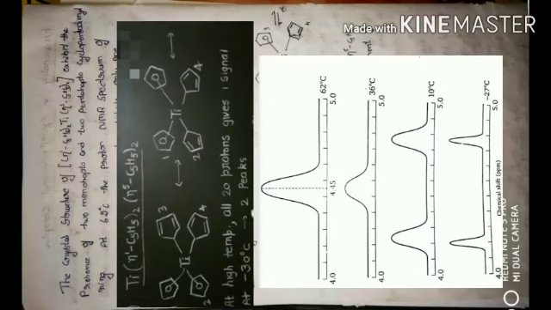At higher temperature, all 20 protons give one signal because there is a rapid interchange of their positions. At a low temperature of minus 30 degrees Celsius, the motion of this molecule slows down, so we get 2 different peaks. At 60 degrees, the proton NMR spectrum of the organometallic compound exhibits only one single signal. This is known as fluxionality of η5-cyclopentadienyl complex.